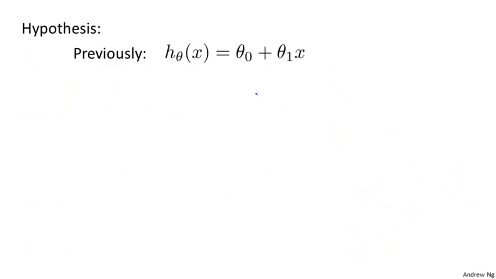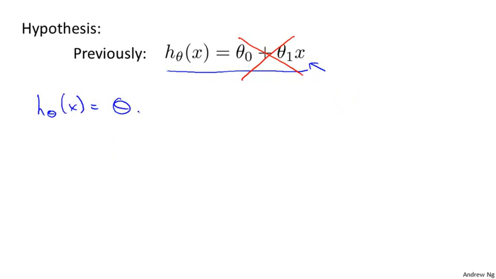Now that we have multiple features, let's talk about what the form of our hypothesis should be. Previously, this was the form of our hypothesis, where x was our single feature. But now that we have multiple features, we aren't going to use this simple representation anymore. Instead, our form of the hypothesis in linear regression is going to be this: theta 0 plus theta 1 x1 plus theta 2 x2 plus theta 3 x3 plus theta 4 x4. And if we have n features, then rather than summing up over our 4 features, we would have a sum over our n features.